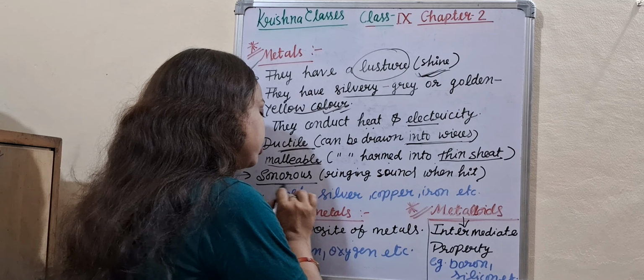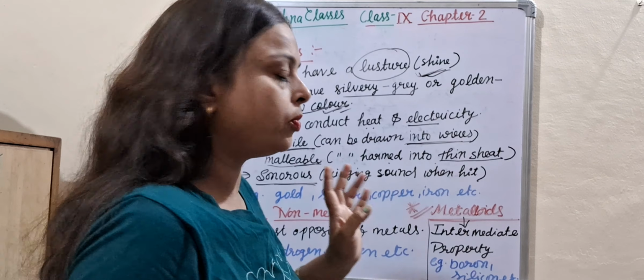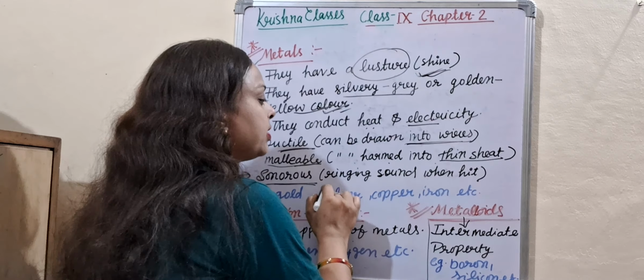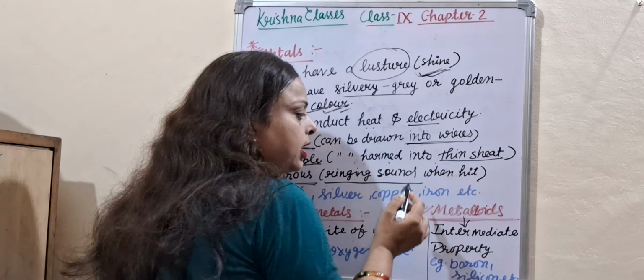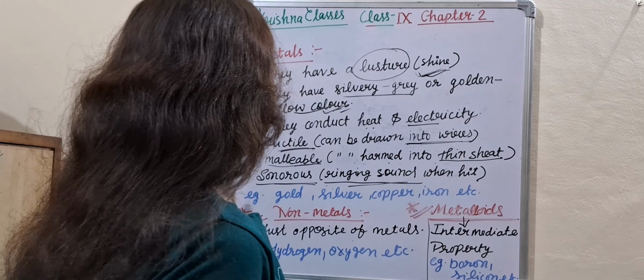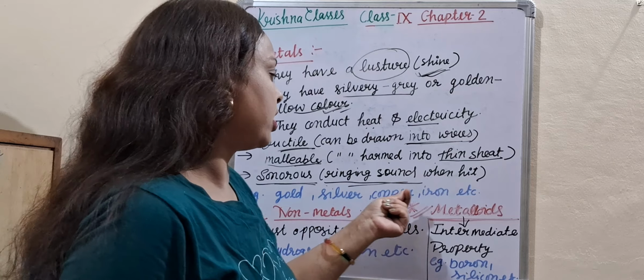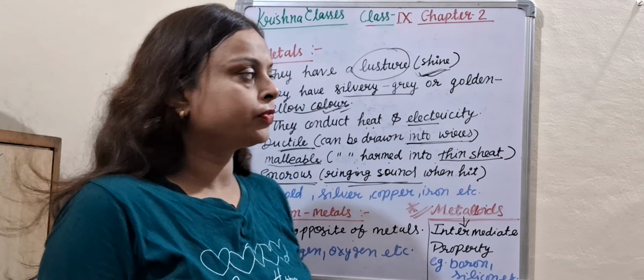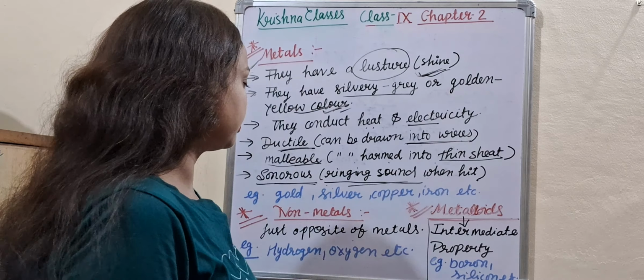They also have the sonorous property. What is the meaning of sonorous? Ringing sound when struck. When metals are struck, they produce a ringing sound. Examples: gold, silver, copper, iron, etc. So these are the properties of metals.